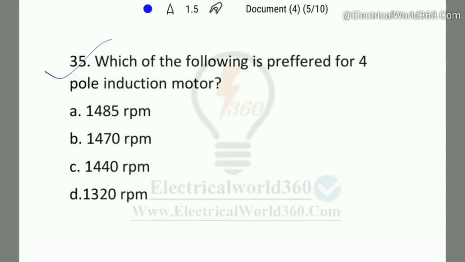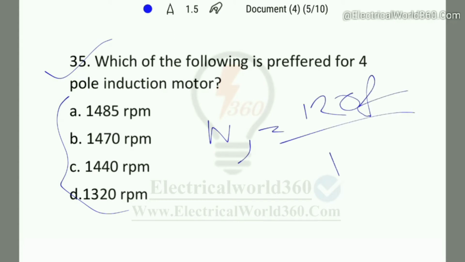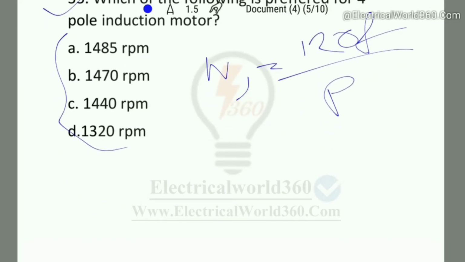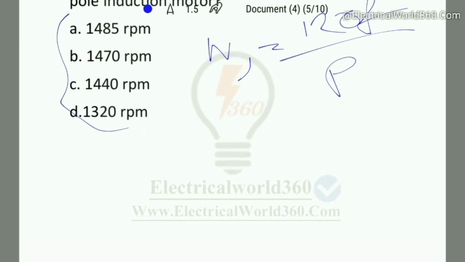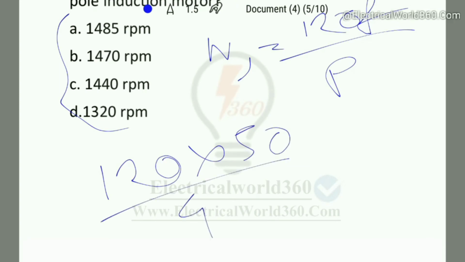Question number 35. Which of the following is preferred for a 4-pole induction motor? So these are the options. For an induction motor of 4 poles, Ns equals 120 F by P. So we can write this from the question this way: 120 into frequency, 50 Hz, by number of poles, given as 4.